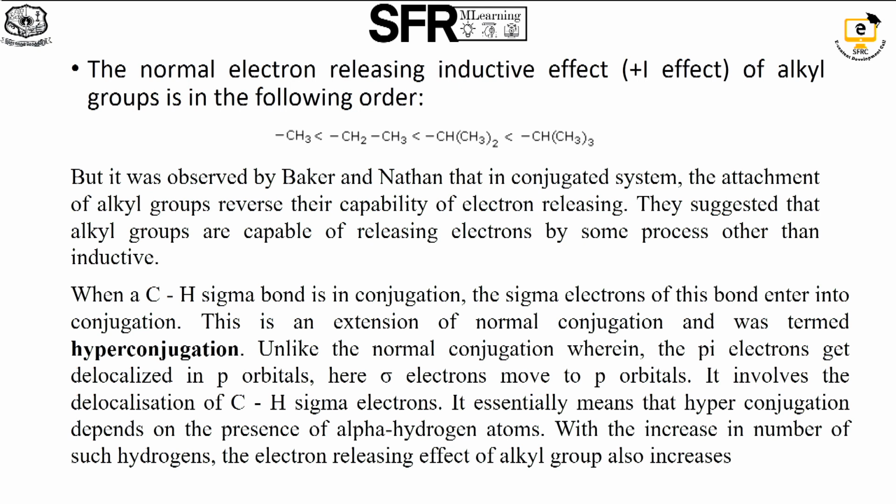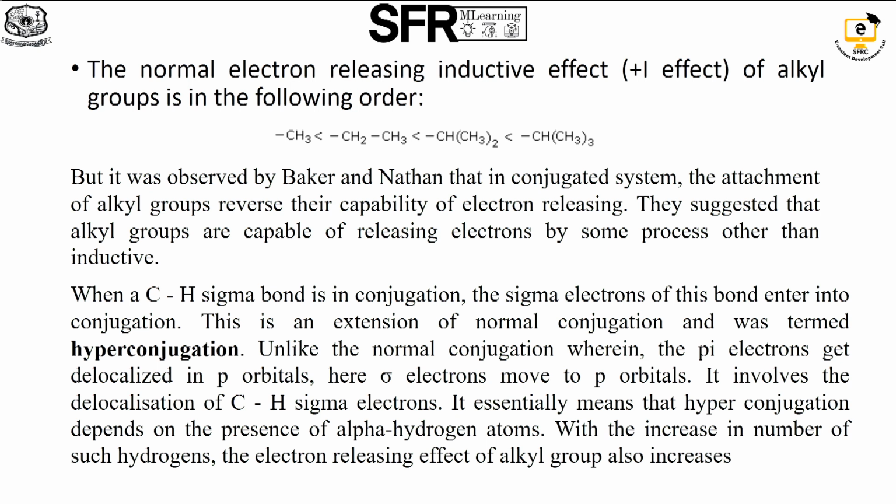They suggested that alkyl groups are capable of releasing electrons by some process other than inductive. That is, when a C-H sigma bond is in conjugation, the sigma electrons of this bond enter into the conjugation. This is an extension of normal conjugation, and the term was hyperconjugation.